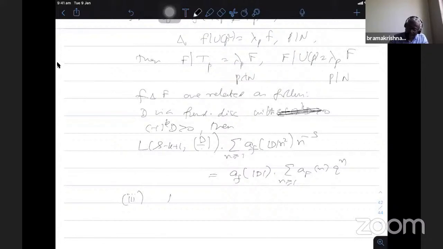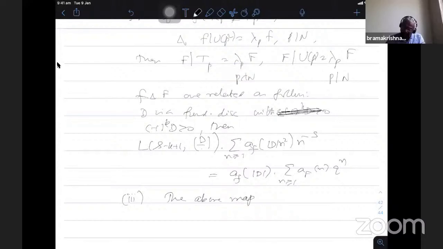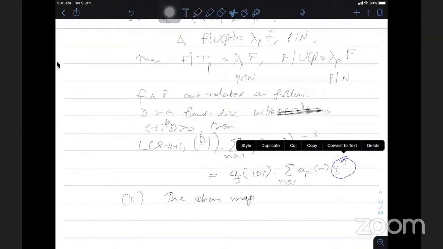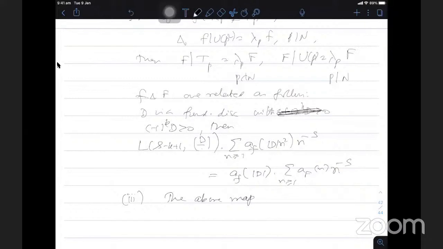The above map. Sir, yes. one is a Dirichlet series and another is a Fourier expansion. Ah, that is a mistake. Good that you pointed out. I was telling that. Oh, okay, that is. I was telling that so that no, that is a mistake will be. Yeah. So you start with the Dirichlet series identity and then transform into the Fourier expansion.